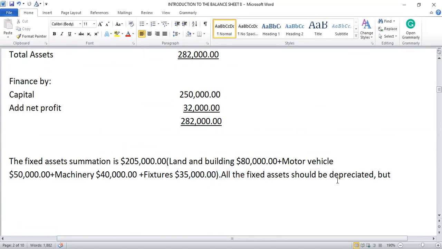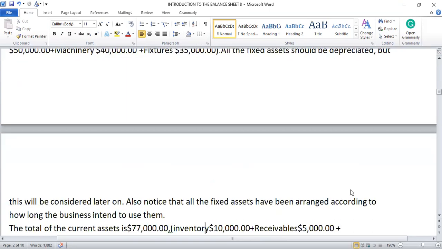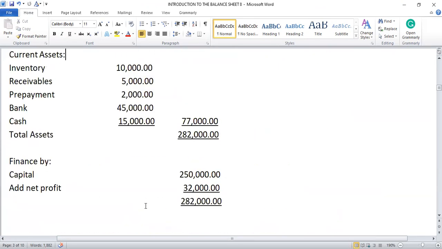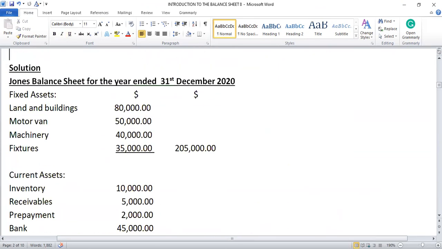All the fixed assets should be depreciated, but this will be considered later on. Also notice that all the fixed assets have been arranged according to how long the business intends to use them. You see, they are going to use land and buildings longer than motor van.